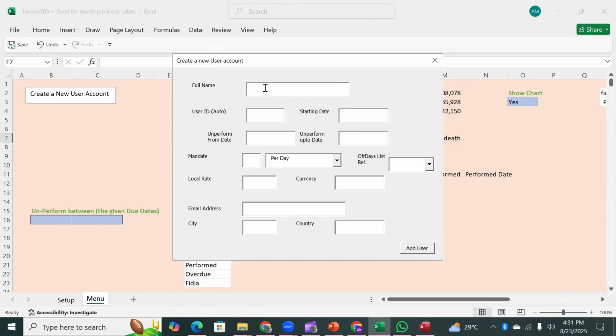Okay. So first of all is the name of the user. Say Abdul Quddus. Abdul Quddus is the name, and when you click here, it will generate an auto ID for him. That's right. And for the starting period, let's have a short one so that we can purposefully test it. So 1st of August, let's use that.